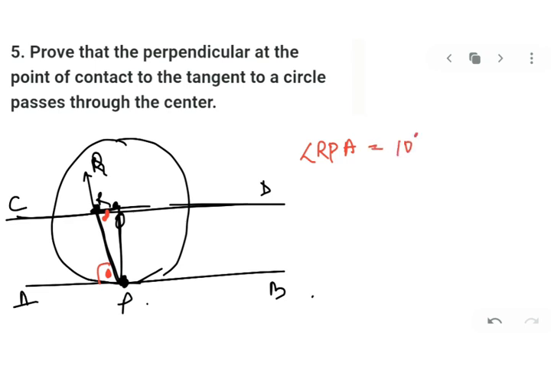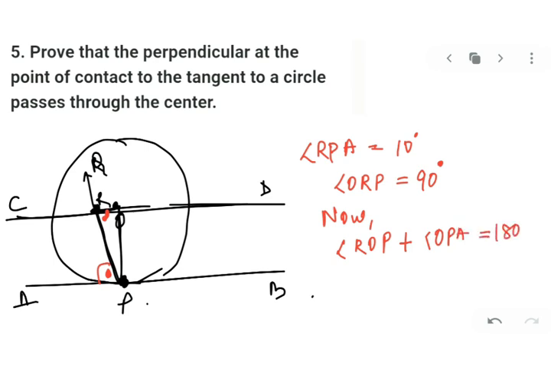Can I say angle ORP is also 90? Now, can I say angle ROP plus OPA is equal to 180 degrees because they are co-interior angles?